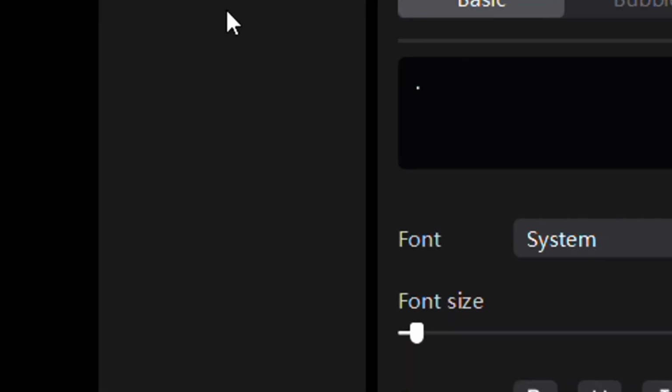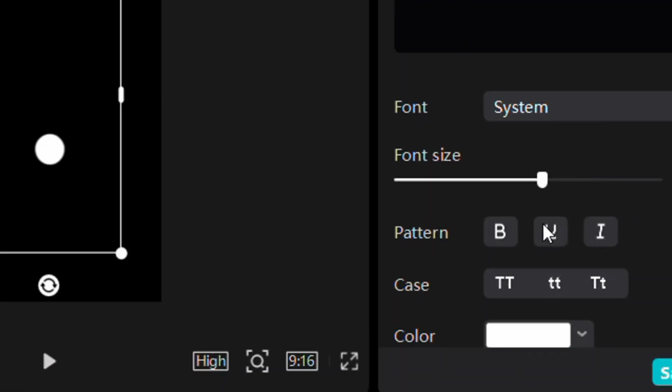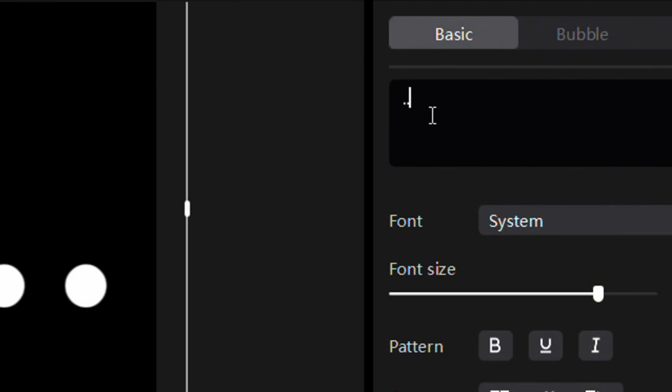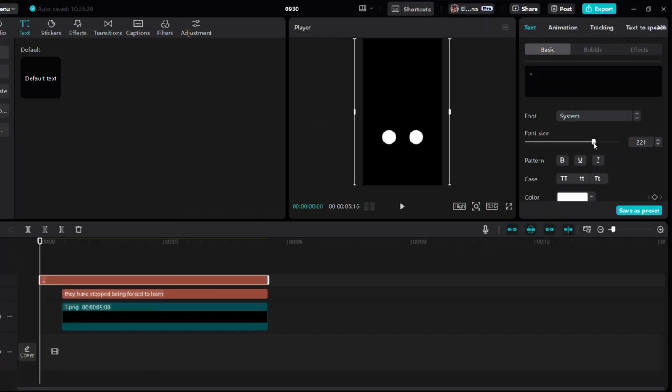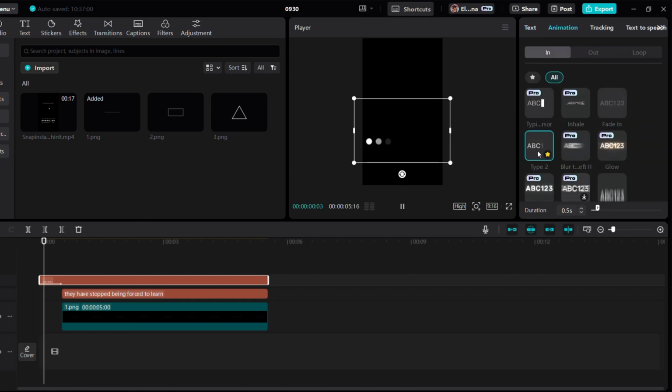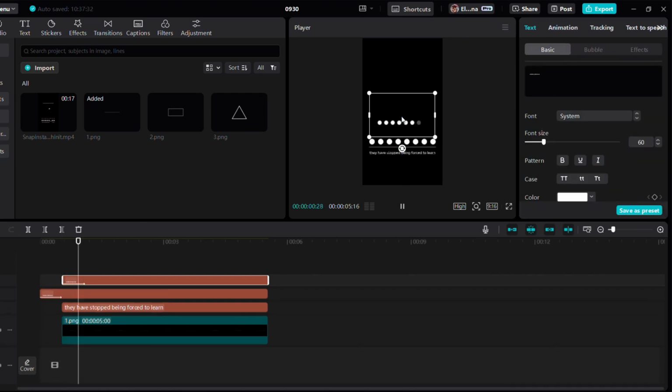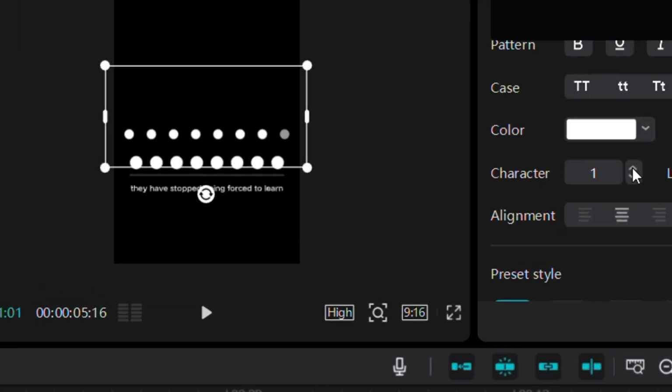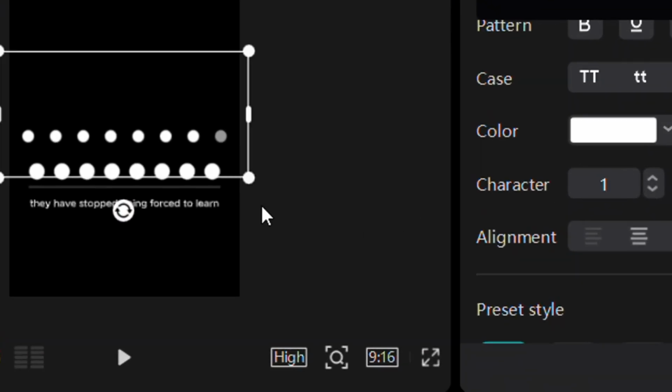Simply type a dot in the text box and increase its size to the desired level. Now, add more dots to create additional circles. Apply the typer animation. Now duplicate the layer. We need to keep the numbers the same but in a smaller size while maintaining the same length. To do this, go to character spacing and adjust it accordingly.